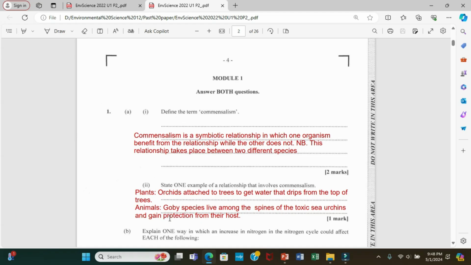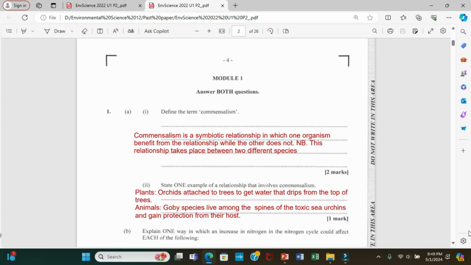An example of an animal is the goby species living among the spines of the toxic sea urchins and gaining protection from their host. Again, the sea urchins, which we commonly call sea eggs, don't benefit from the relationship, but the goby species do. They gain protection from these sea urchins because the sea urchins have spines or macas that will run off predators.